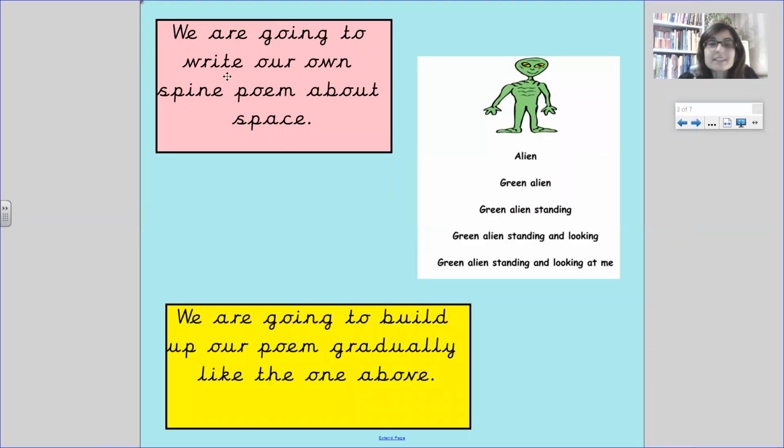Right, we are going to write our own spine poem about space. A spine poem, you start with a noun and then we describe the noun. We describe the noun and what it's doing. We describe the noun, what it's doing, including a conjunction. This is one example of a spine poem. We're going to build it up gradually like the one above here. So we're not going to write it today. We're going to thought shower ideas.